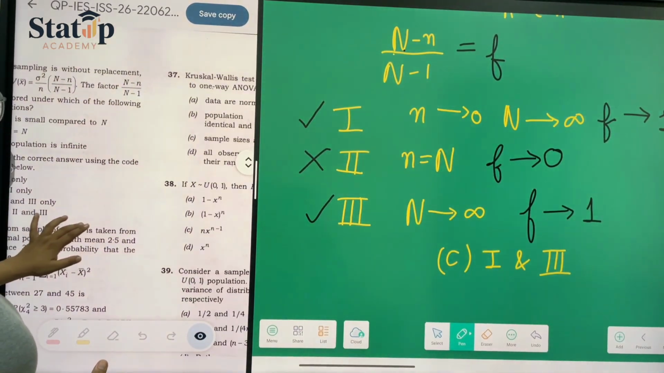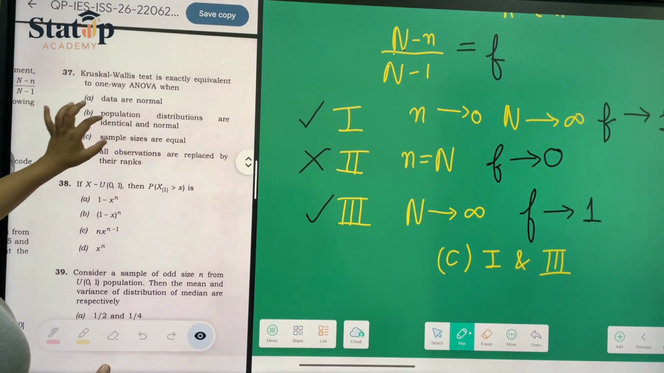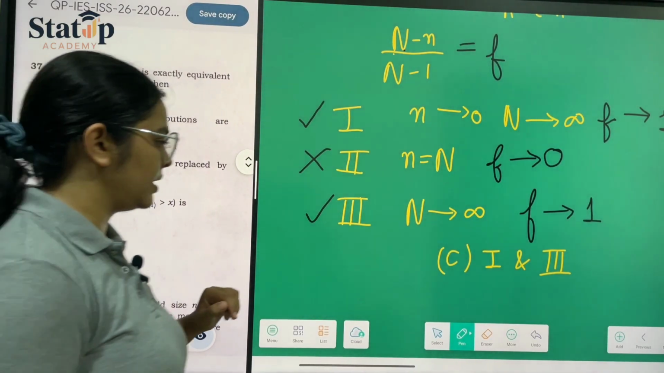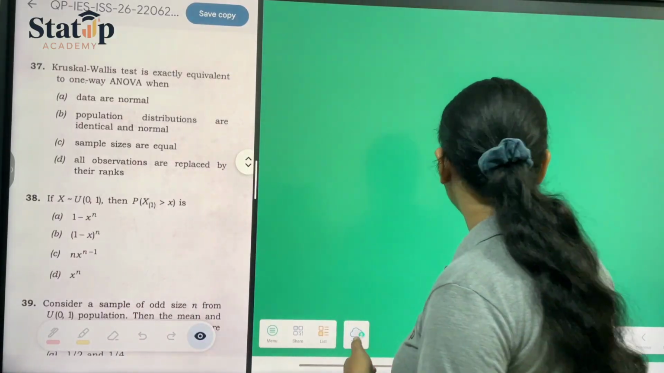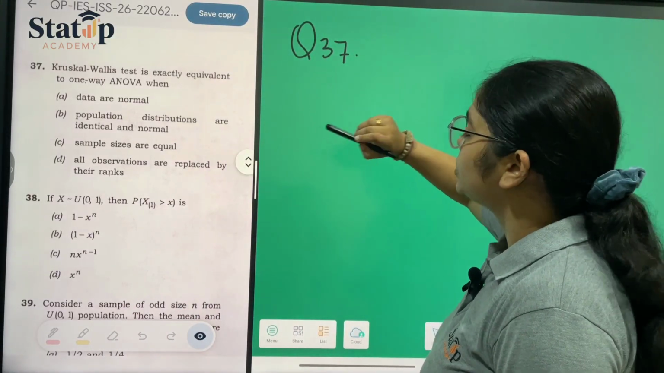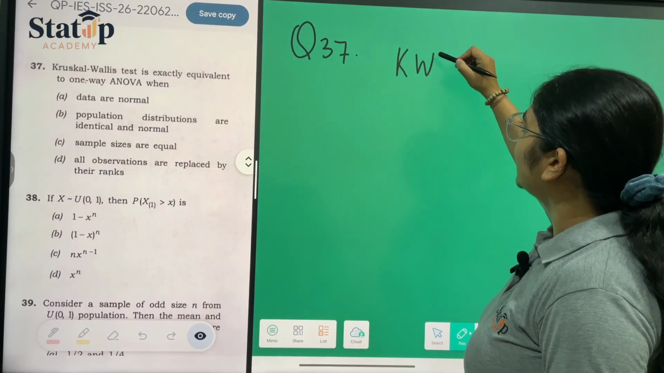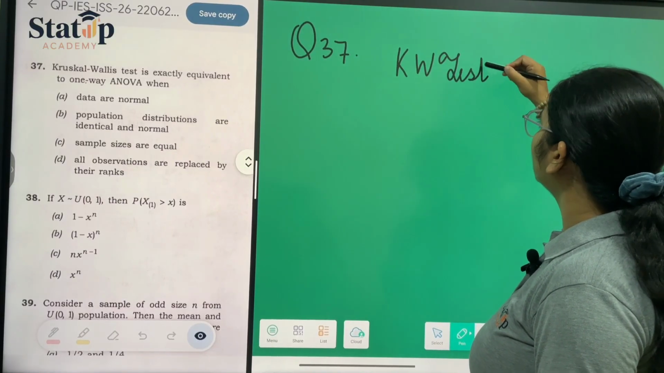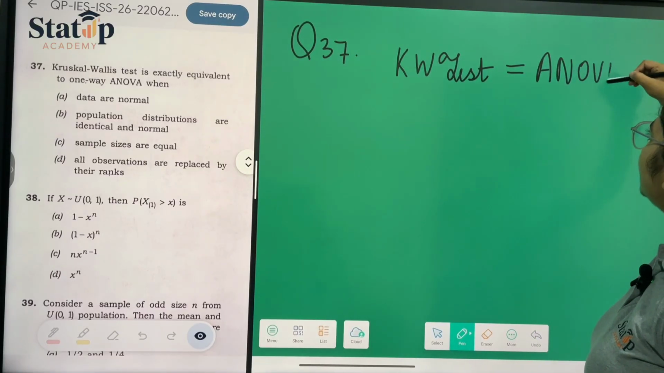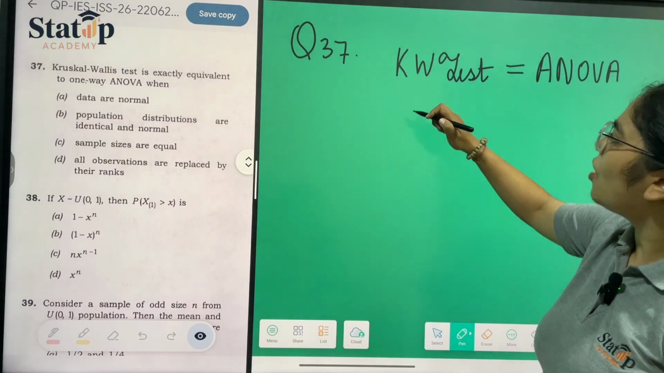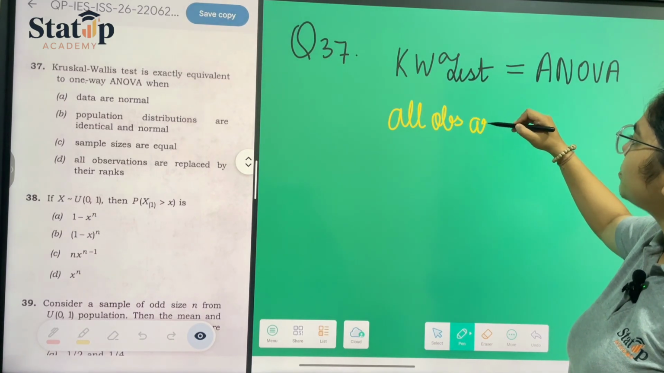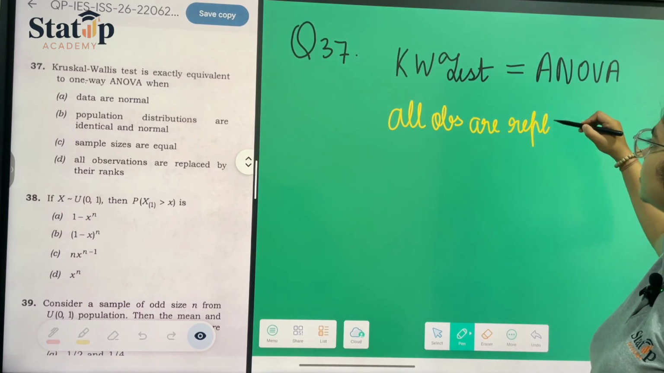Now moving towards another part 1 question, question number 37. This was the direct implementation. Question number 37: the Kruskal-Wallis test, KW test, is equivalent to ANOVA. This arises only in one case, when all observations are replaced by their ranks.